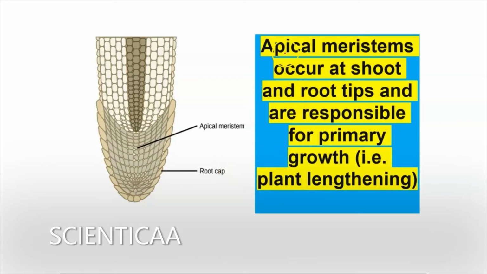Now, apical meristems, which are present basically on the root and the shoot tips, they are also responsible for the primary growth of the plant. Primary growth का मतलब plant की length increase होना या फिर plant की tallness में increase होना. Fine, so therefore we can say plant lengthening किसकी वजह से होती है या plant tall किसकी वजह से होता है? That is because of the presence of the apical meristem.